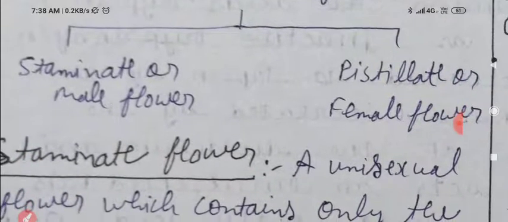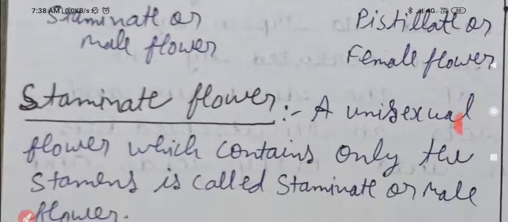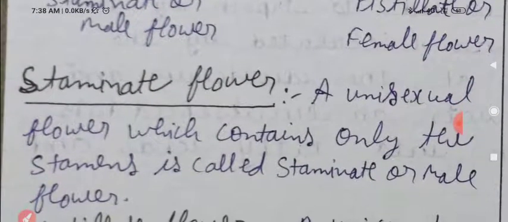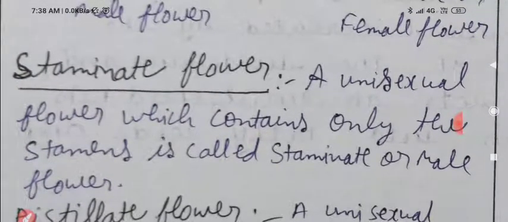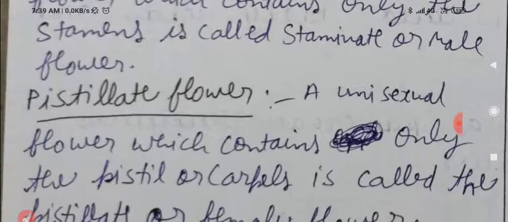Now, staminate flower, let us see. A unisexual flower which contains only the stamens is called staminate or male flower. Please write down the definition. Staminate flower, a unisexual flower which contains only the stamens is called staminate or male flower.